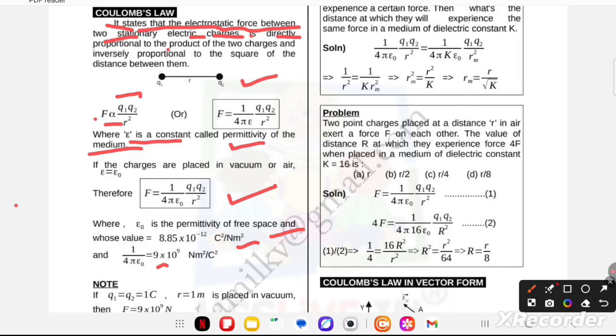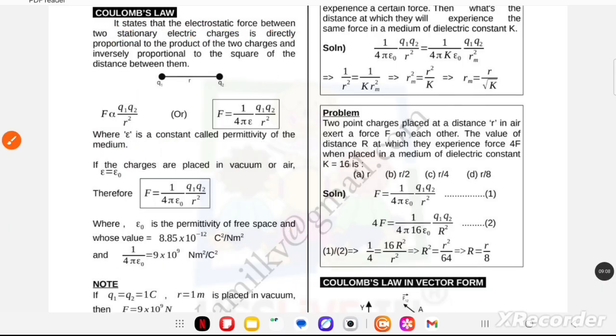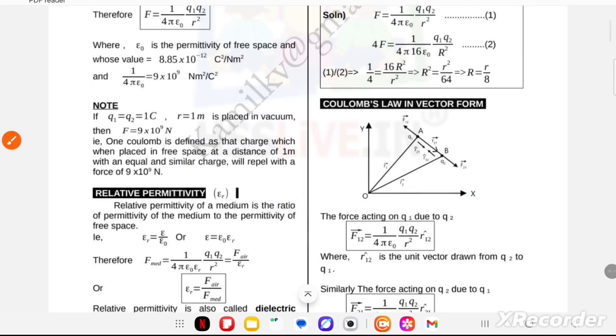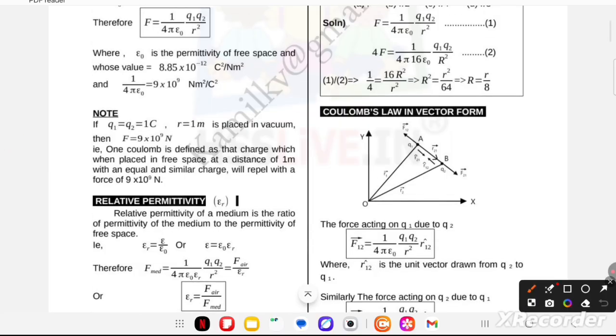You can also put the value of 1 upon 4 pi epsilon naught as 9 into 10 power 9 Newton meter square per coulomb square. Note, very important note for you. If Q1 is equal to Q2 is equal to 1 coulomb, and r is equal to 1 meter, placed in vacuum, where vacuum means you can take the constant as 1, then after putting the values you will get F is equal to 9 into 10 power 9 Newton.